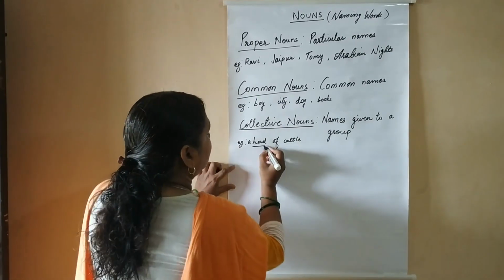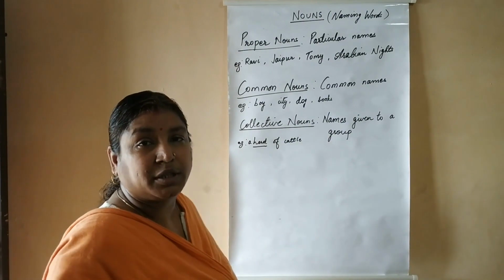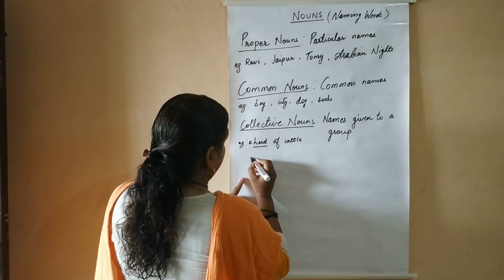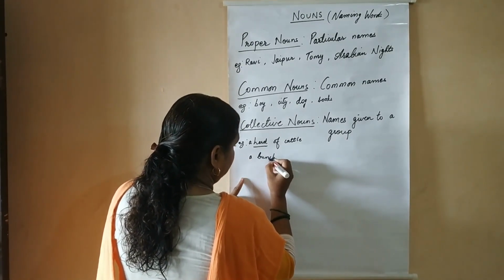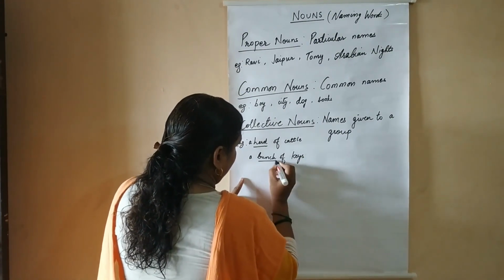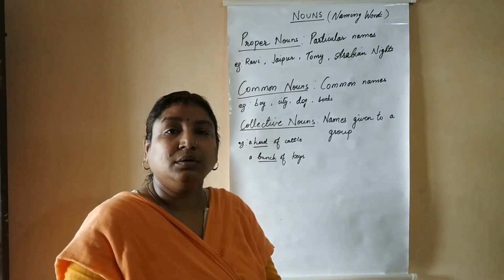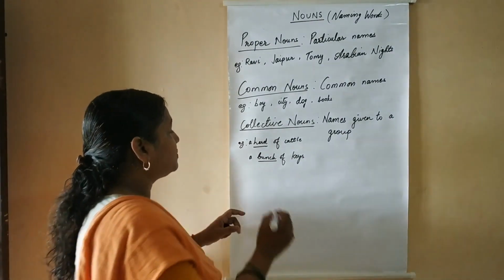A herd of cattle, just now we spoke about this, a group of animals grazing together in the field is known as herd. Then we have a bunch of keys, many keys tied together, we call it a bunch.